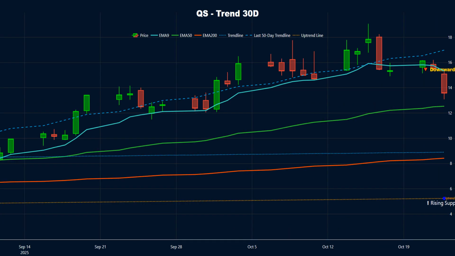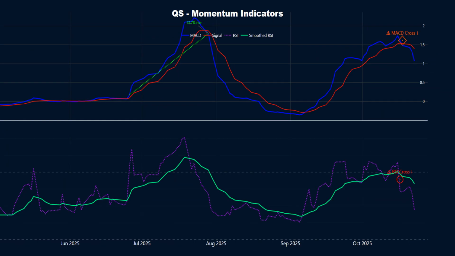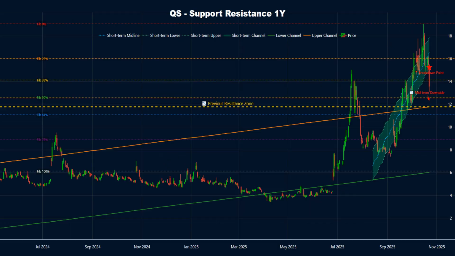Recent weakness under EMA 9 and the trendline suggests short-term hesitation despite long-term support. Momentum is fading, MACD and RSI signal weakness. A similar MACD cycle from June 25 to July 28 led to a price increase of approximately 93.7%. Long-term structure: price is now above the long-term resistance zone, trend continuation is likely.